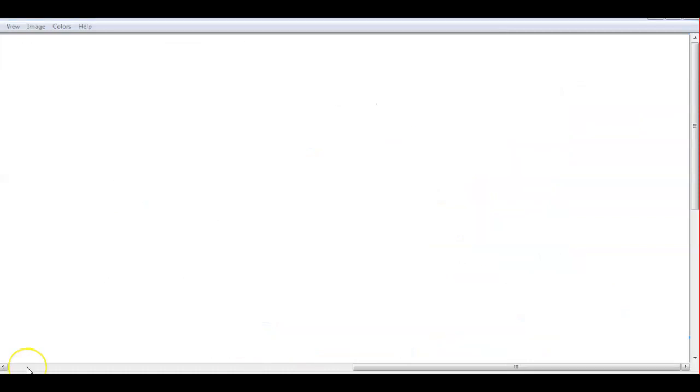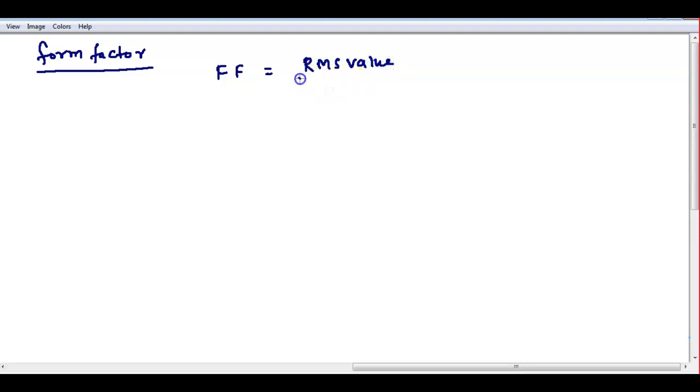Another point you can write here is a term that you will sometimes be asked in numericals while solving, called the form factor. The form factor is the ratio of RMS value divided by average value. If you are taking the RMS value of current, then you have to take the average of current, and if you are taking voltage, then voltage.